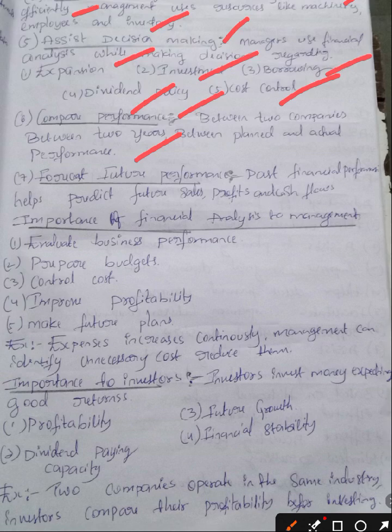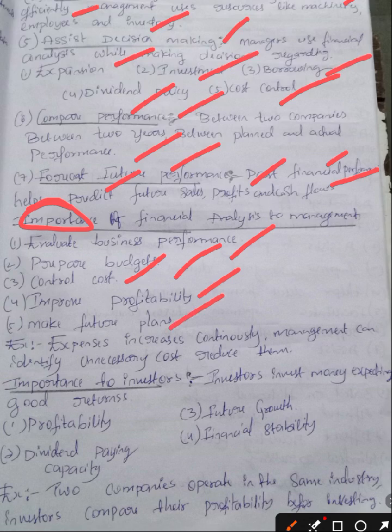Now, the seventh point, forecast future performance. Already we have discussed this, right? Forecast means predicting how the future is going to be. Past financial performance helps predict future sales, profits, and cash flows. Importance: what is the importance of financial analysis to management? Evaluate business performance, prepare budgets, control cost, improve profitability, and make future plans. These are all the importance of financial analysis to management.